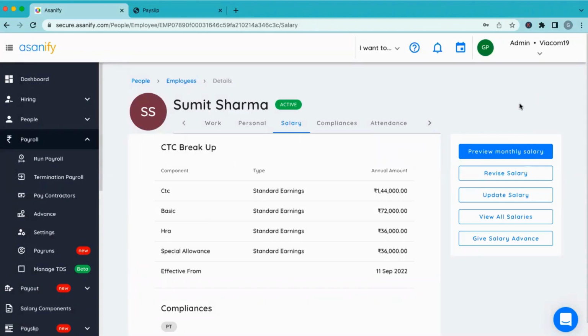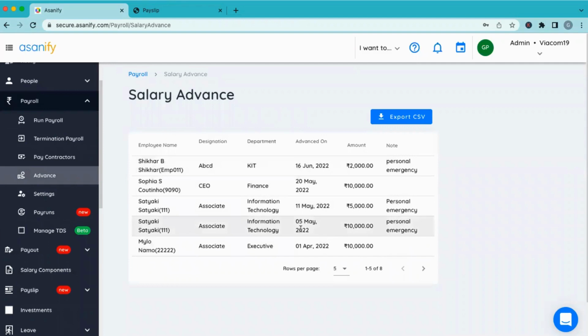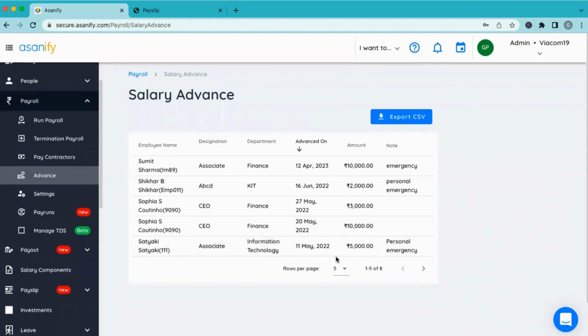Any questions on this so far? Nothing from my side. Yeah, and all expenses, if you want to see this advance link in payroll, all the advances you've given are available in that advance link there. So all the advances that have been given, you may want to at some stage download what the instances are where an advance has been given. All the advances that have been given out can be seen here as well, and this can be downloaded as an Excel report. The one that I've given right now can be sorted and exported into an Excel sheet.